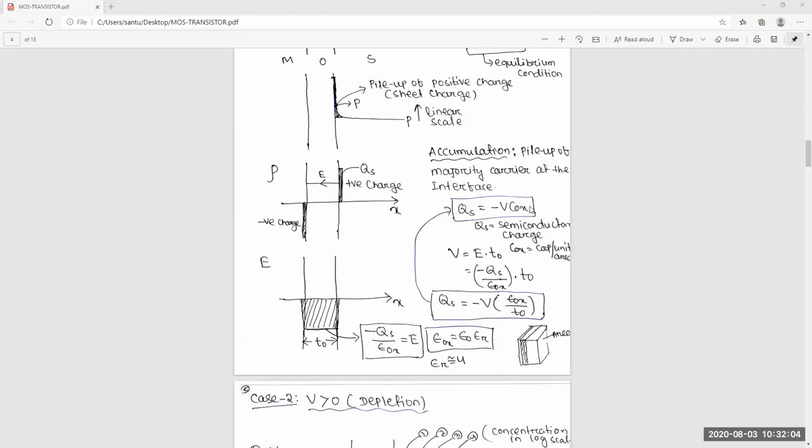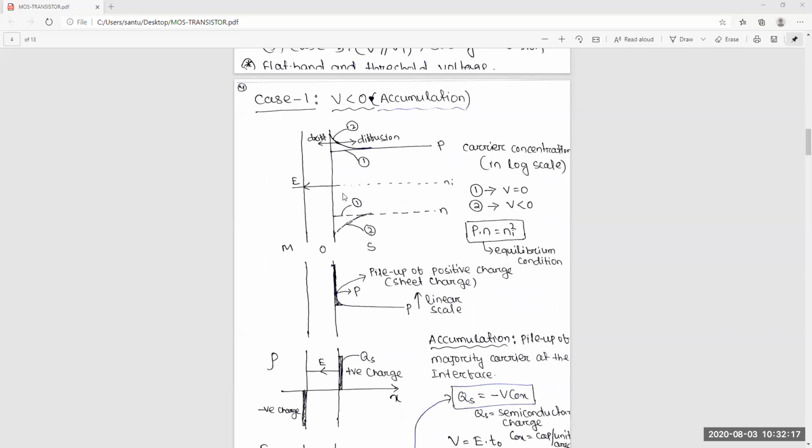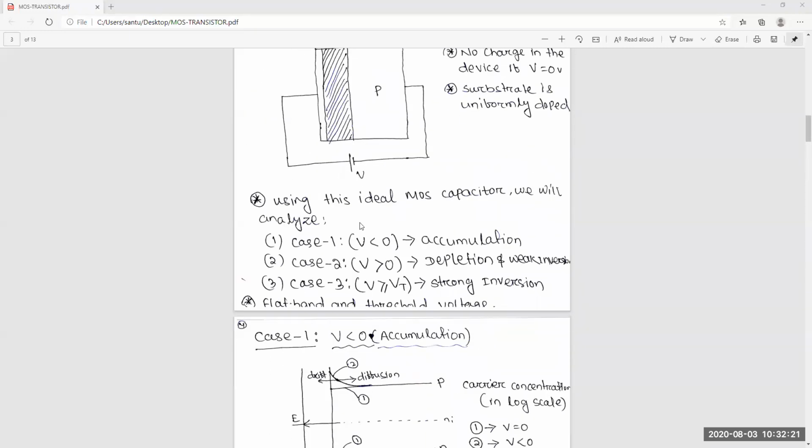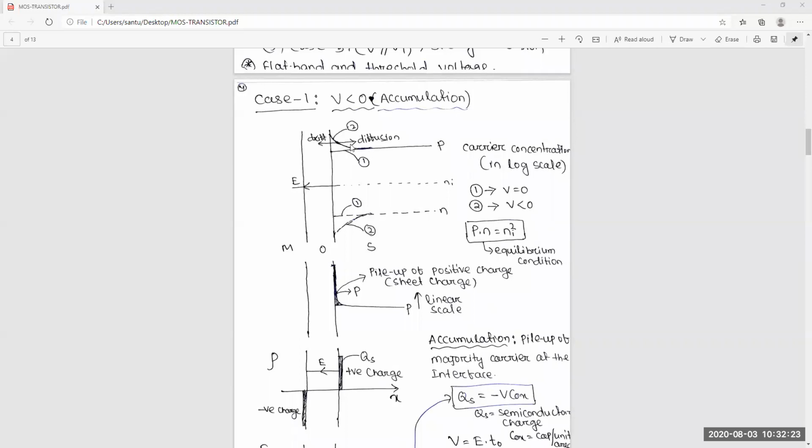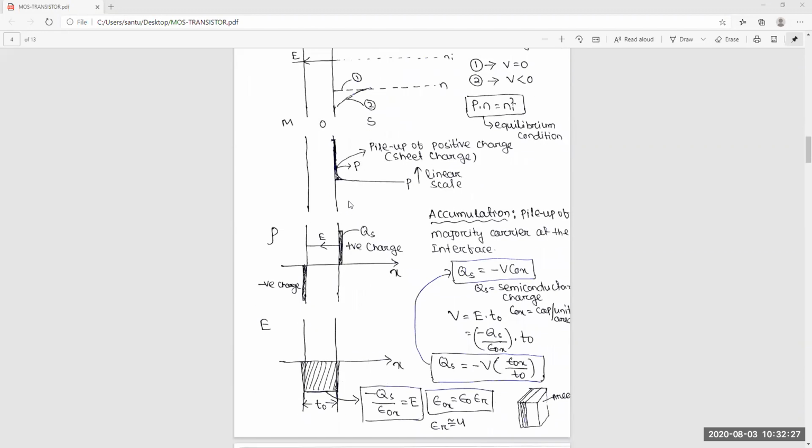Clear or not? Yes, sir. If you are clear, then it's very easy to go forward. Up to this, we give a negative voltage, the concentration of holes in the P substrate increases, the concentration of N decreases, it is assumed as a sheet charge, and then we find the surface charge.